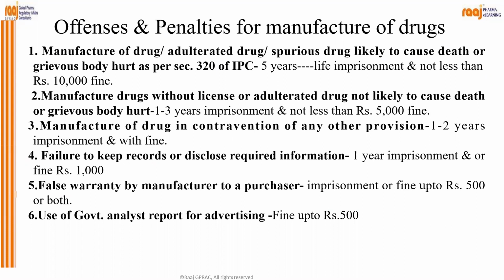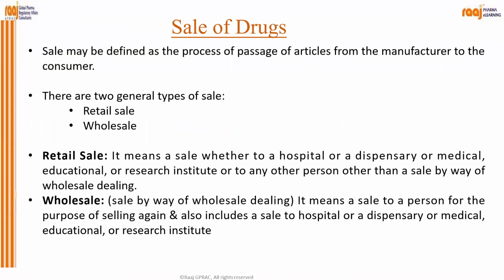Then these are the offenses and penalties for manufacture of drugs which are misbranded, adulterated, spurious, who fail to keep the records, who manufacture without license. There are then false warranty by manufacturer to the purchaser, use of government analysis report for advertising, the sale of the drug. Correct? There are two types of sales: retail sale, wholesale sale.